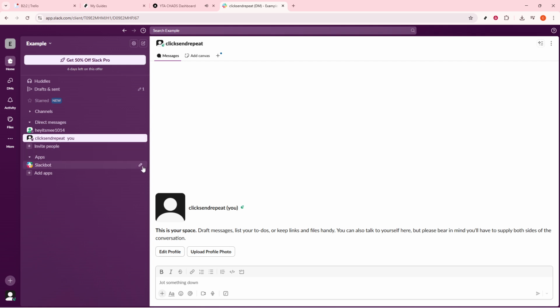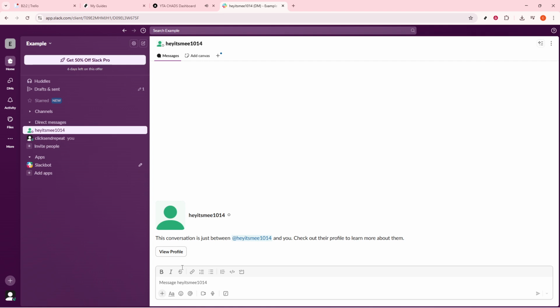And there you have it, 2 simple ways to quote someone in Slack. Depending on your situation, you can choose the method that best suits your needs, ensuring that your communications remain clear and effective.